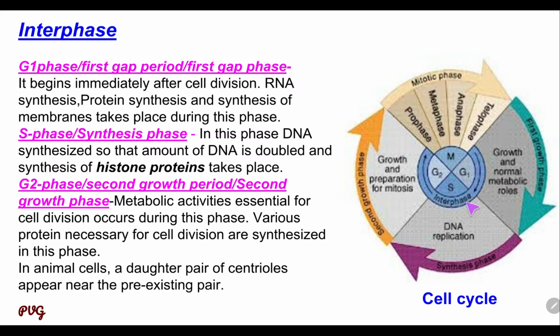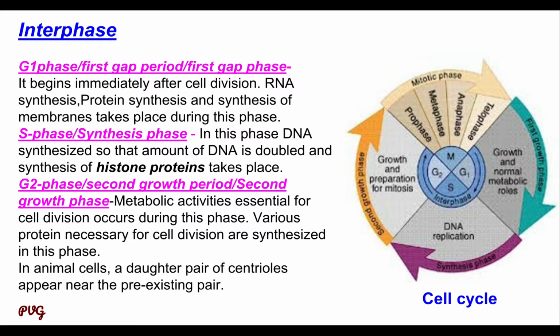See in the diagram, in this phase DNA is synthesized. The amount of DNA is doubled, that is, replication takes place, and synthesis of histone proteins also takes place.